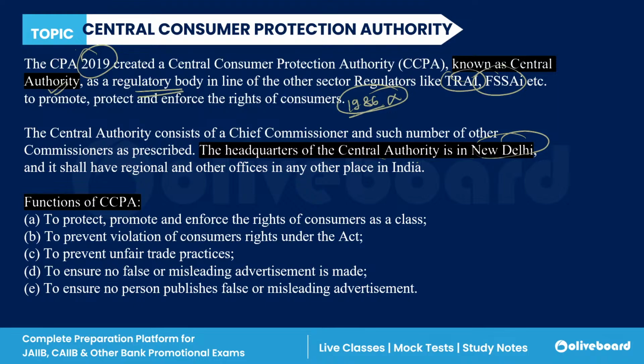So, functions. Now let us discuss the functions of the Central Consumer Protection Authority. First of all, it can protect, promote, and enforce the rights of the consumer, right? It prevents the violation of consumer rights. It prevents unfair trade practices. It ensures that there should be no false or misleading advertisement, and no person publishes a false and misleading advertisement.